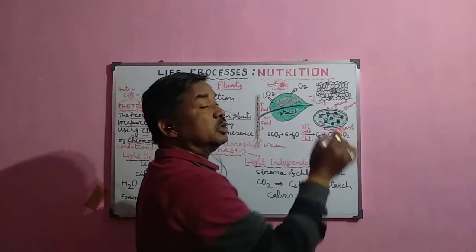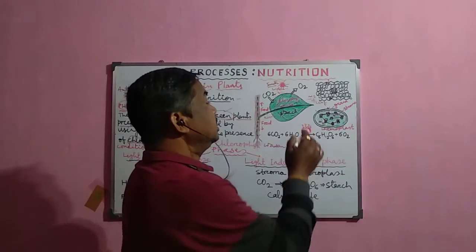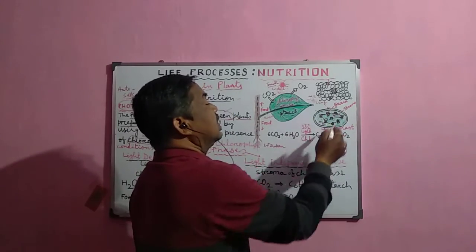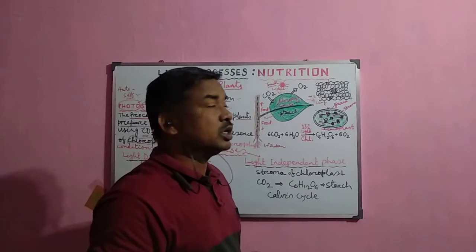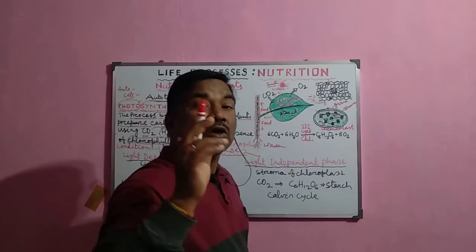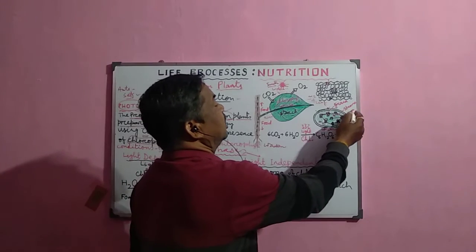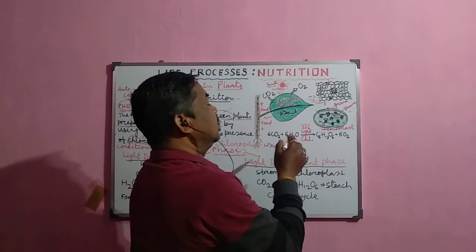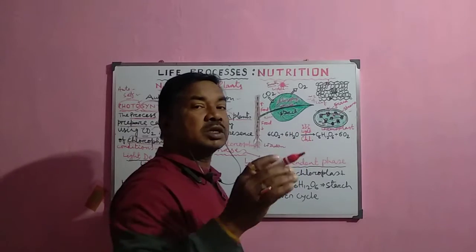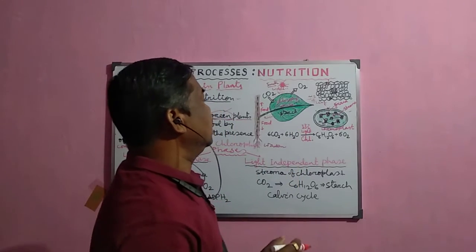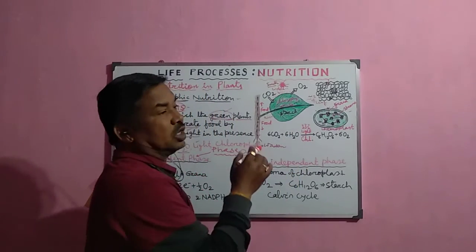This is the enlarged view of the chloroplast. Inside the chloroplast there are grana, which help in photosynthesis mostly in the light dependent phase. In the light independent phase, the stroma part is essential, and the glucose molecule is synthesized there. Now we shall discuss the mechanism.